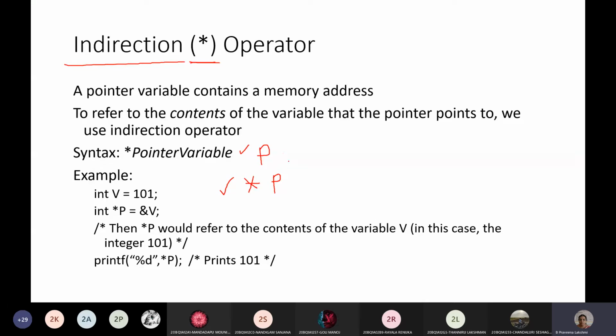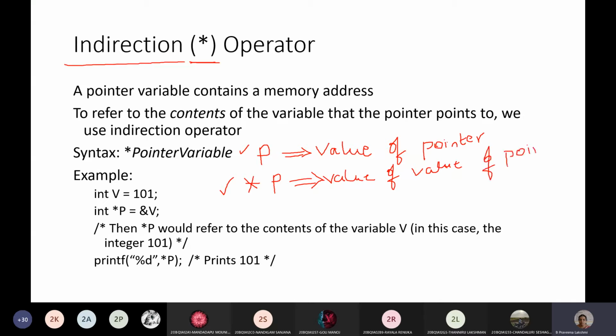Without the asterisk operator, p gives us the value of the pointer variable, which is a location address.